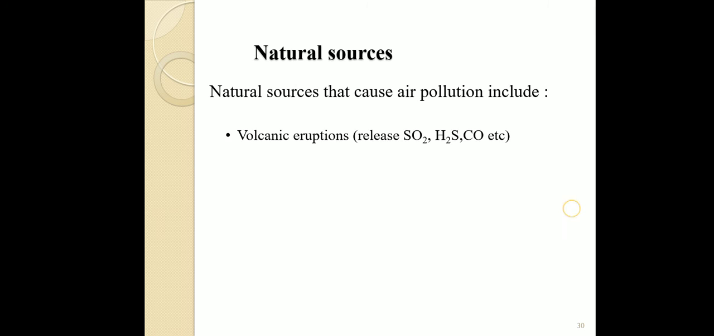So next we go for the natural sources, which are the second reason for air pollutants. Natural sources that cause air pollution account for only 3 to 5 percent. They are volcanic eruptions. By volcanic eruptions they release sulfur dioxide, hydrogen sulfide, carbon monoxide, etc. These are the harmful gases released from volcanic eruptions. And forest fires. By forest fires, smoke, carbon ash, carbon dioxide, carbon monoxide, and nitrogen oxides are released.